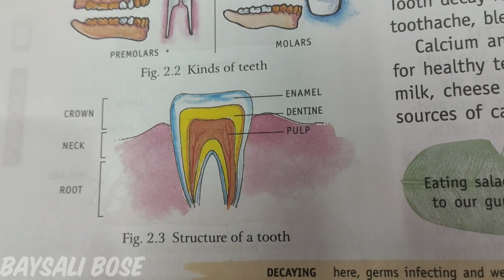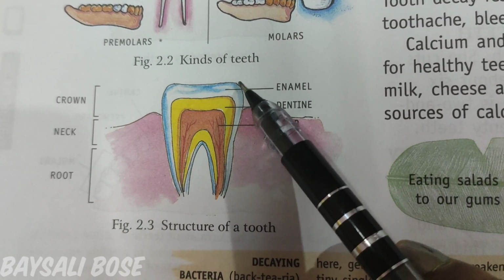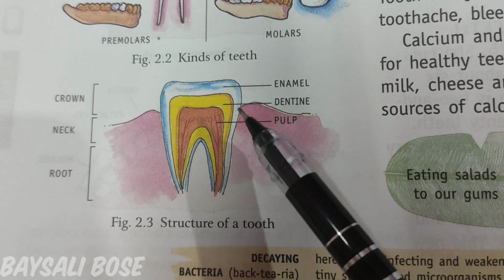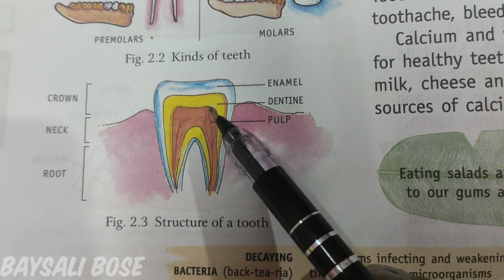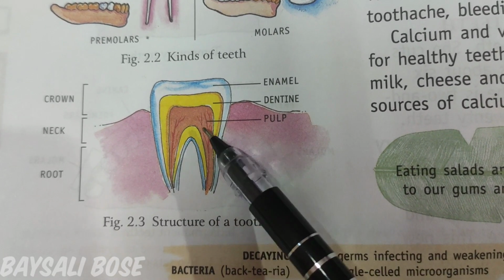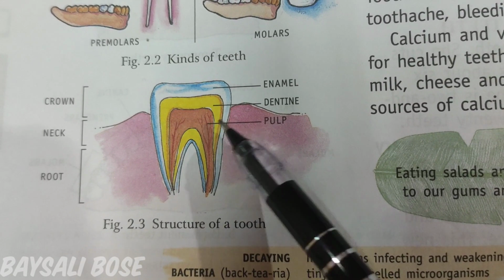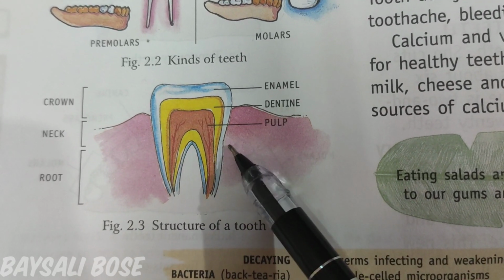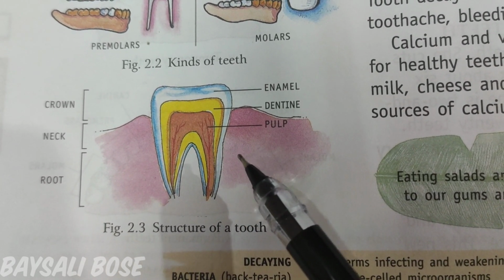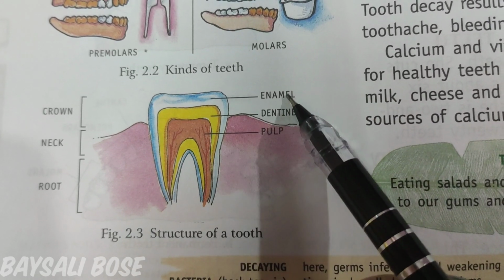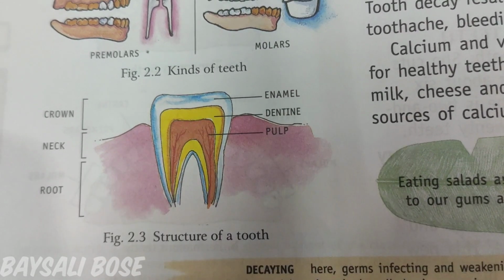Look in this picture, you can understand this is the upper layer. It is known as enamel. The next layer is dentine. This yellowish one is dentine, and where the nerve endings are, that is pulp. So these are the 3 layers of a tooth: enamel, dentine, pulp.